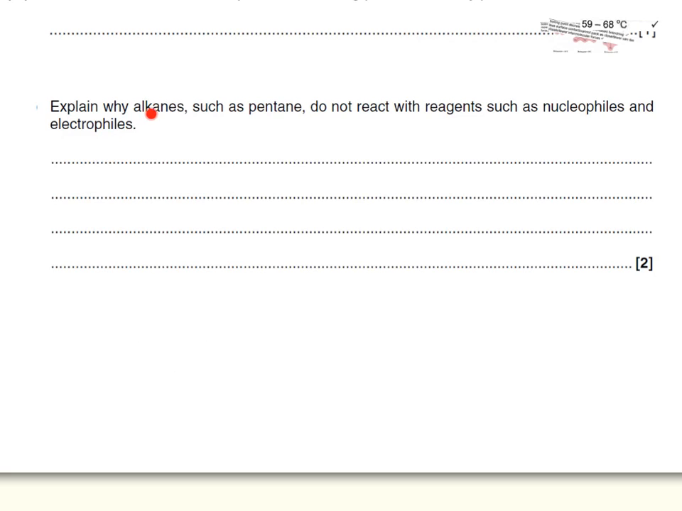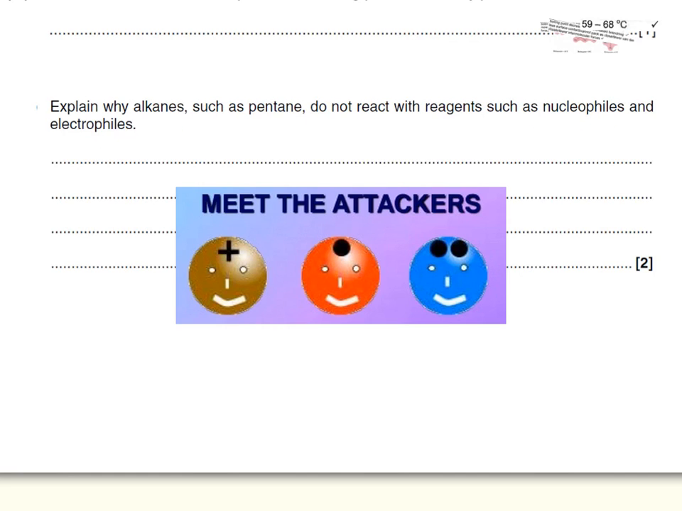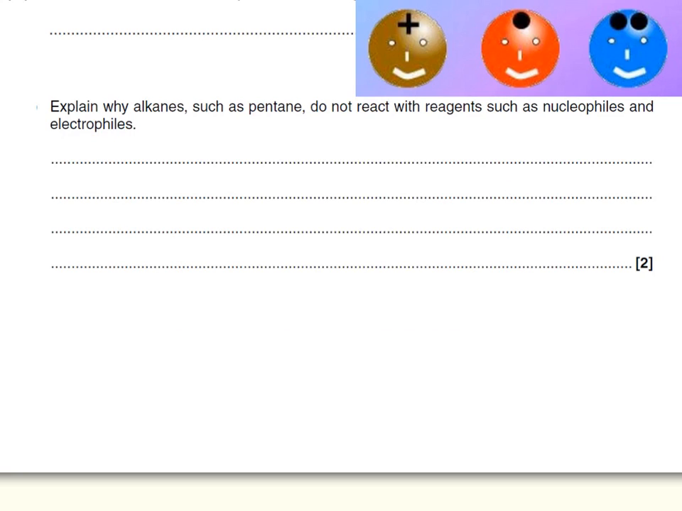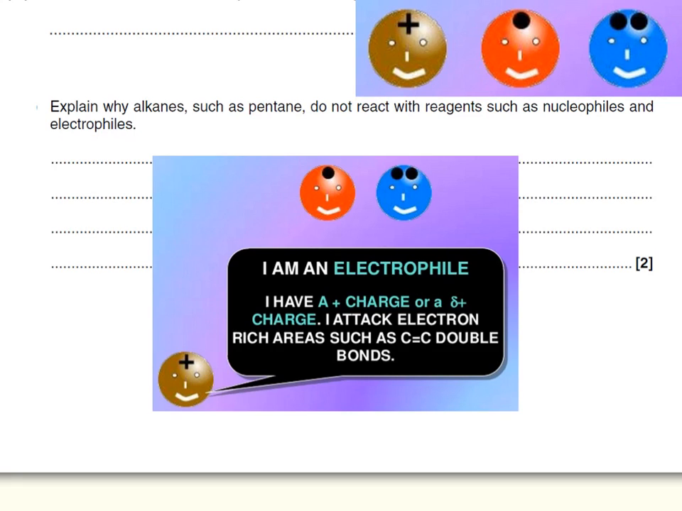For the explanation of why alkanes such as pentane do not react with reagents such as nucleophiles and electrophiles, what we first have to do is understand what is a nucleophile and what is an electrophile. Basically, in organic chemistry, there are three different types of chemical species which can react with any molecule. Let's look at first of all what is an electrophile.